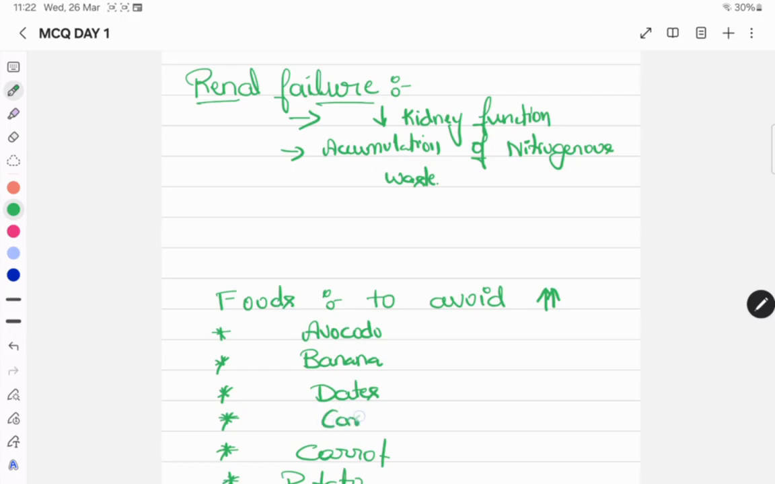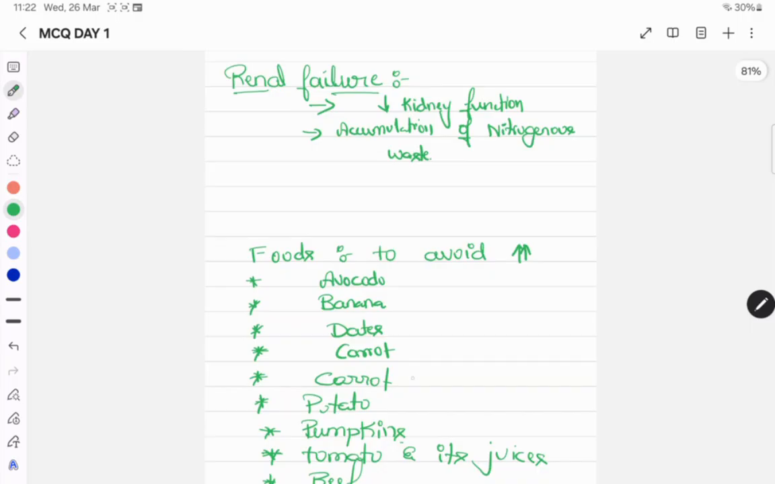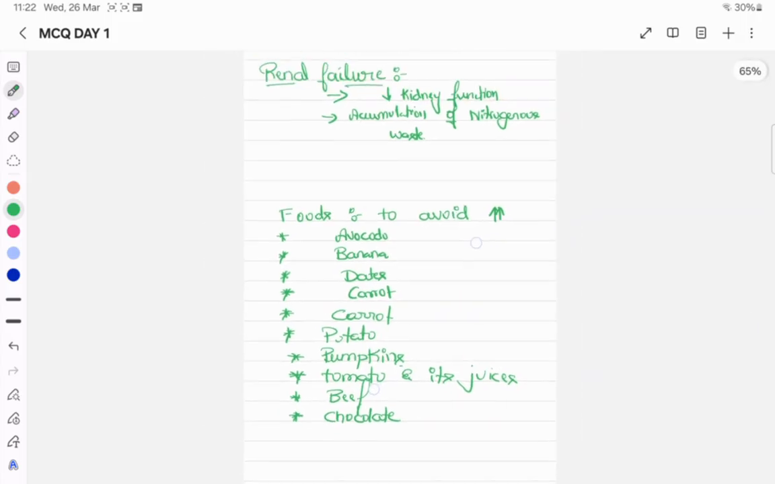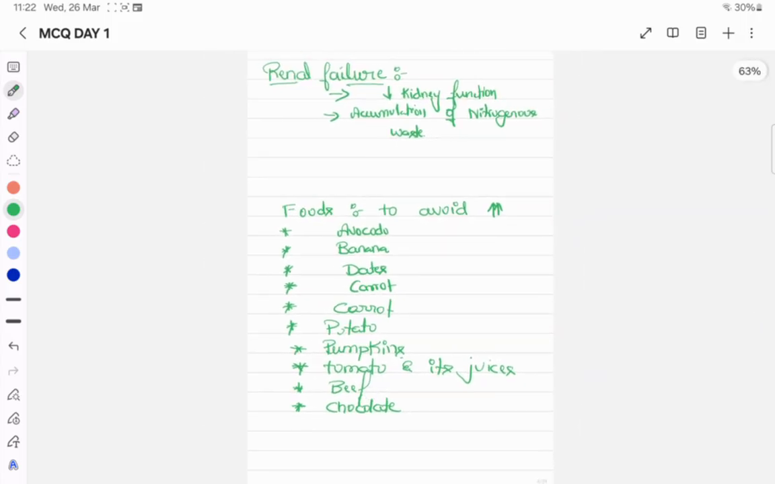Then the selected fruits, and then the selected vegetables, which include carrot. Then potato, then pumpkins, tomato and its juices, and the beef, and even the chocolate. These are all the items which contain a maximum amount of potassium. So for patients who are suffering with renal failure or kidney failure, we should avoid these particular foods. So this is about the first important question.